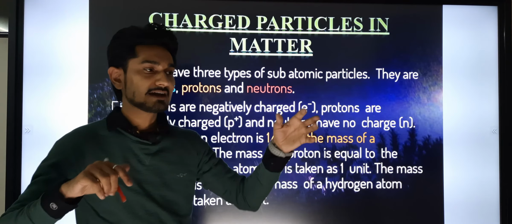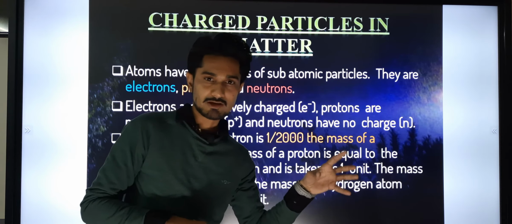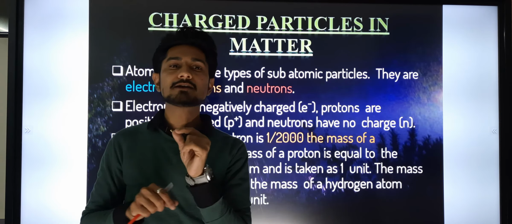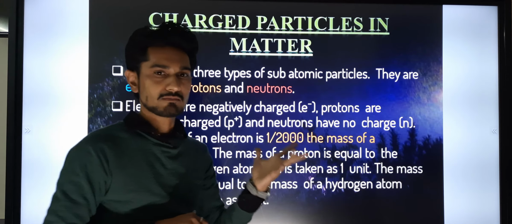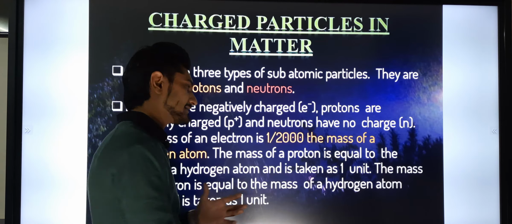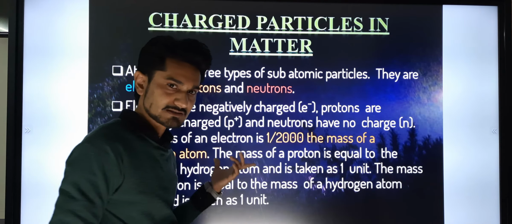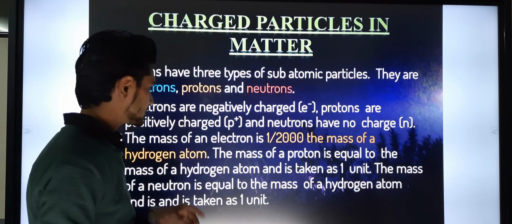Afterwards, we took a universal reference point of carbon, and carbon's atomic mass will be considered 12, which is concluded into 1 AMU, and you already know that AMU is the atomic mass unit. Likewise, they referenced those points and categorized them, and afterwards they gave us the mass of the electrons, protons and neutrons.